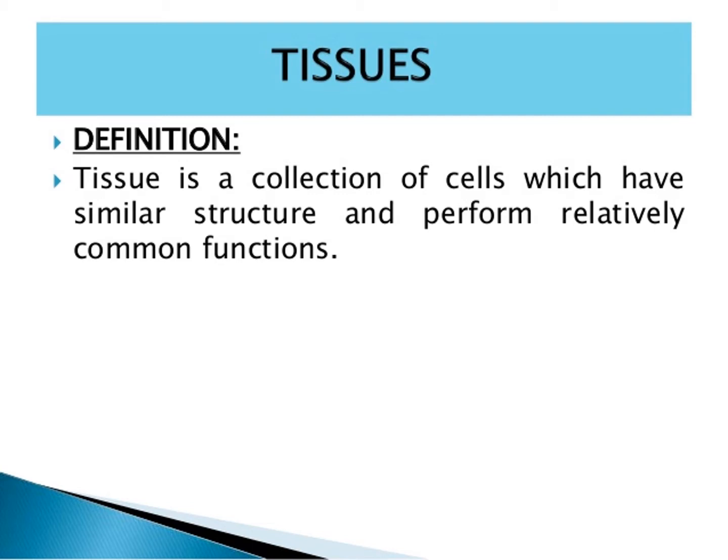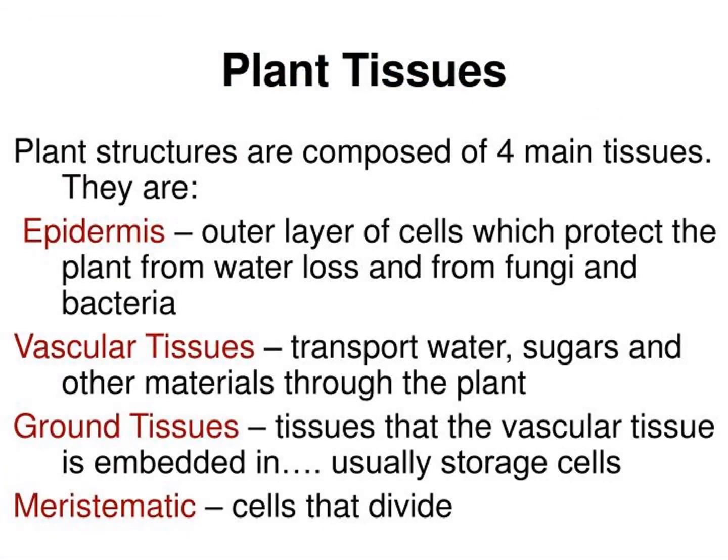Organization of tissue understood. Now to study plant tissue. Plant tissue is different, animal tissues are different. Plant structures are composed of 4 main tissues: epidermis, vascular tissues, ground tissues, meristematic tissues.